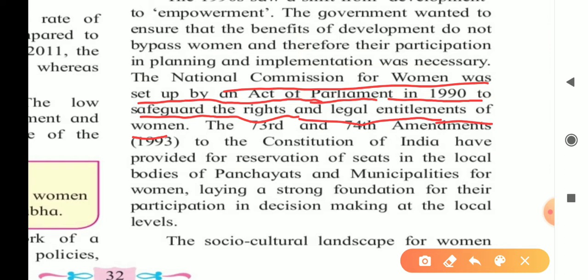I am repeating, the National Commission for Women was set up by an Act of Parliament in 1990 to safeguard the rights and legal entitlements of women. You will get that answer on page number 32, which I have shown here.